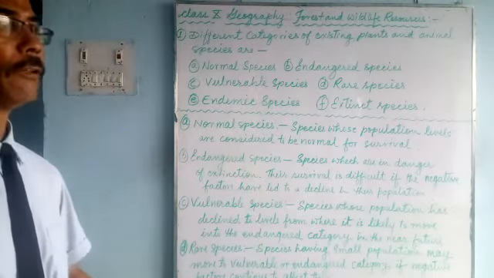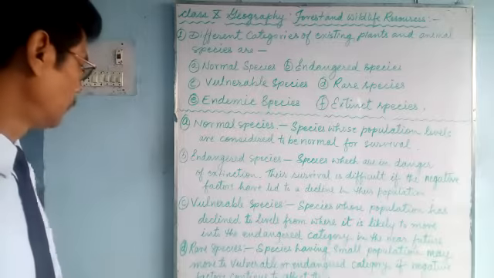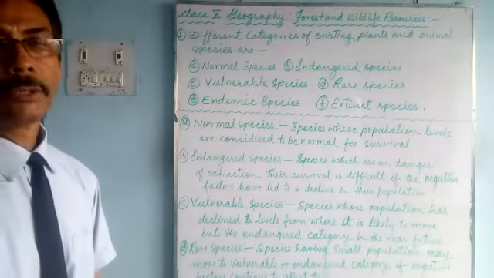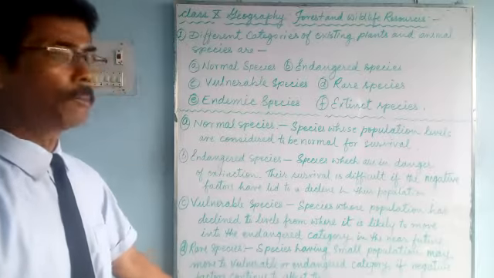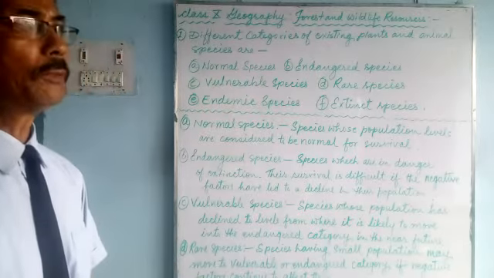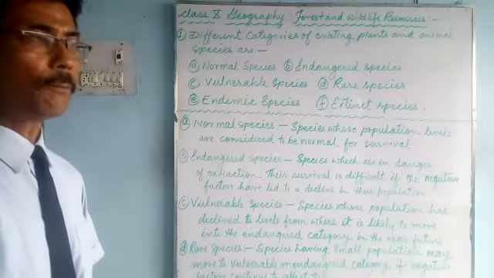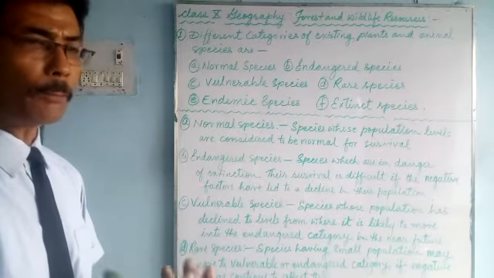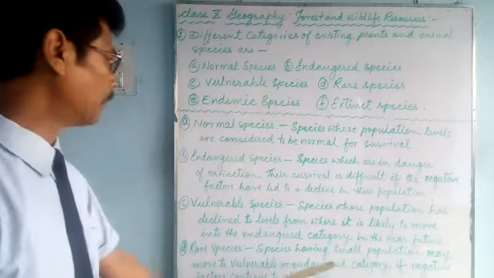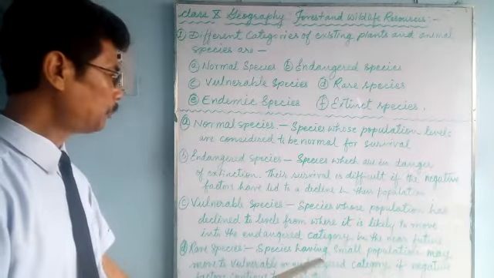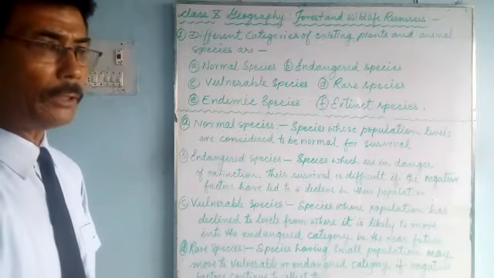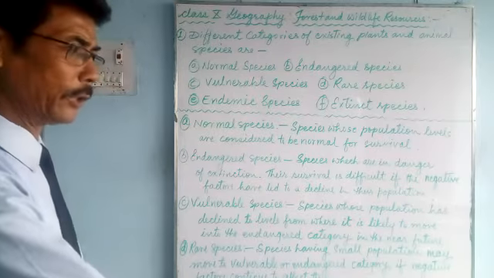Will not find anymore. So, rare species. What is called rare species? Species having small population. Rare species means the species of plants and animals having a small population, a small number, which may move to vulnerable or endangered. These species may move to vulnerable, from vulnerable to endangered, then extinct.